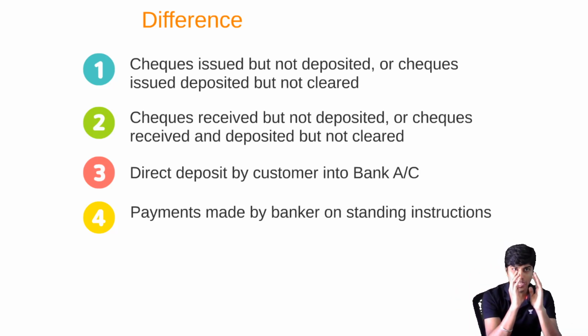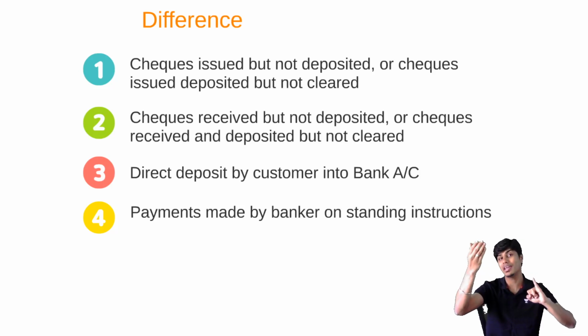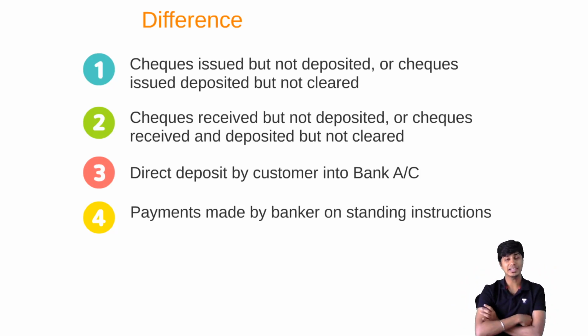And the banker will make payments on my behalf on standing instructions. So whenever the banker makes payments on the standing instructions given by me, it will reduce my passbook balance. But I am not even aware of the exact amount because I have given the instruction to pay, not told him how much. Whatever is the bill, you pay that. So my cash book entry is not made, so cash book balance is not reduced. Can you see the difference? Is cash book and passbook balance matching? No. So what do we do in this case? In this case, we need to reconcile. If we're starting with cash book balance, we need to C down or reduce the cash book balance. Making changes in passbook, we need to P up or add to the passbook balance.